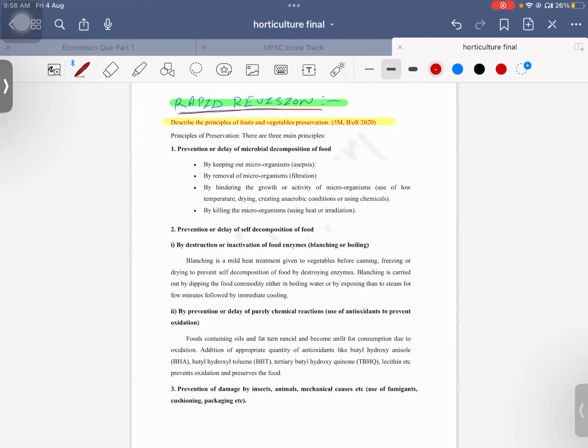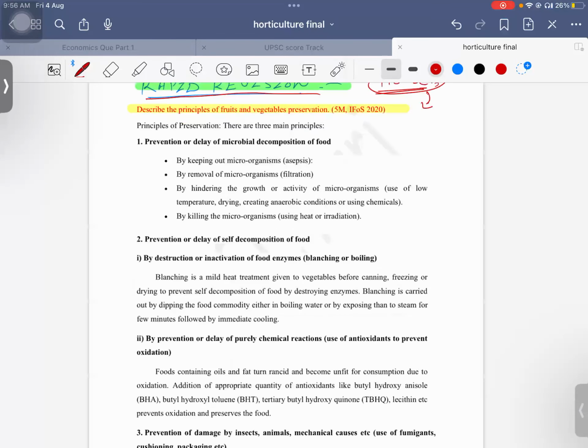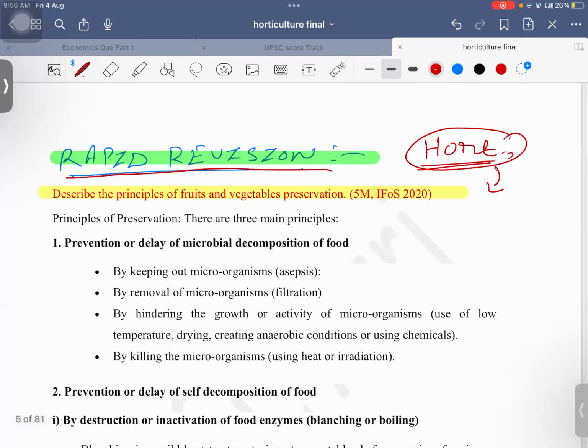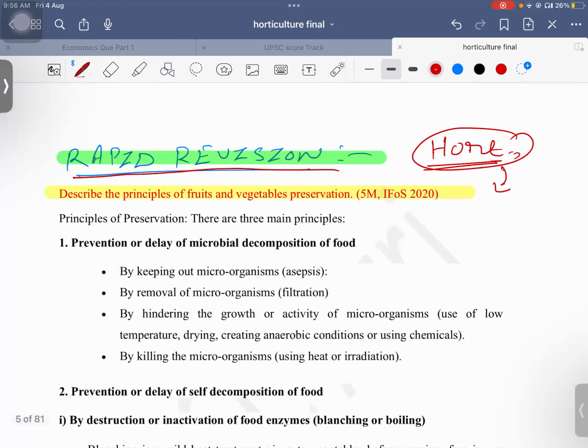Hello everyone. So today we are studying some of the horticulture questions. Okay. So let me tell first brief about horticulture questions. See, the horticulture question is one of the most difficult portions to prepare. Why is it? Because we don't have a particular source. No more than source. The thing is the questions. Okay. Questions can be very diverse.